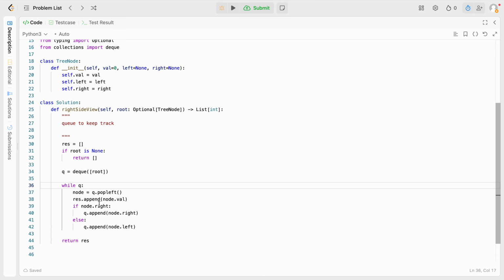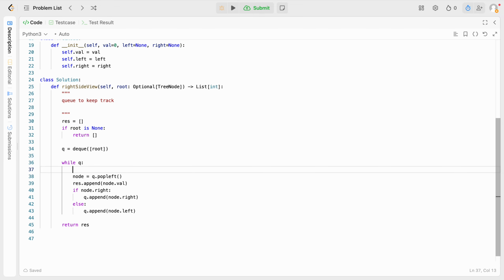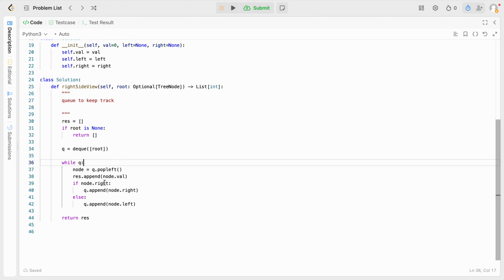Okay. I remember there being a for loop in past implementations that I've done in breadth first search. I'm not sure. While q, node equals q dot popleft, res dot append node.value, if node.right q dot append node.left, and then we pop again. Node dot value. Yeah. Okay.